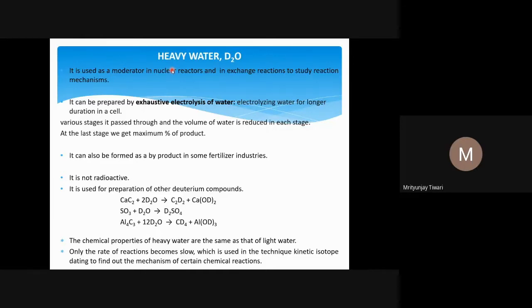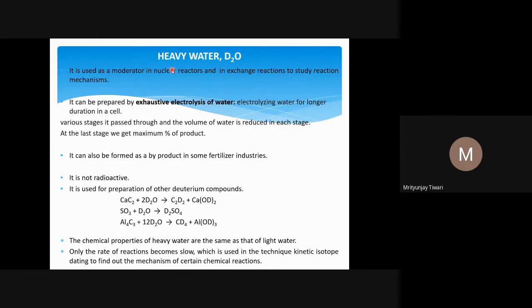The same reaction will still happen, because the reaction depends on the number of electrons and the nuclear charge, and that is the same in deuterium and hydrogen. But because of the increased mass, the reaction rate becomes slow, and the speed at which deuterium is transferred is reduced.